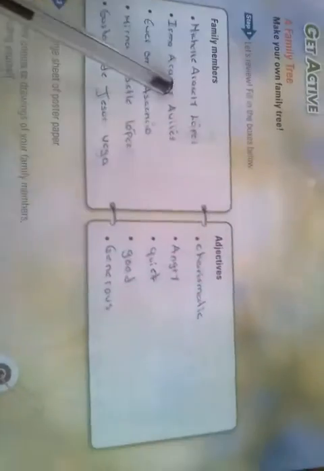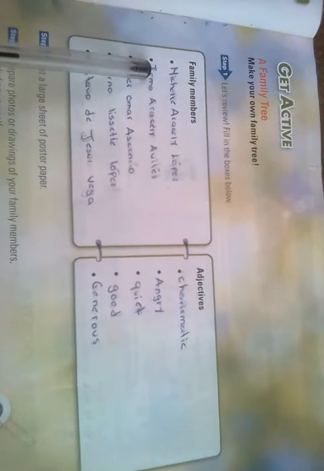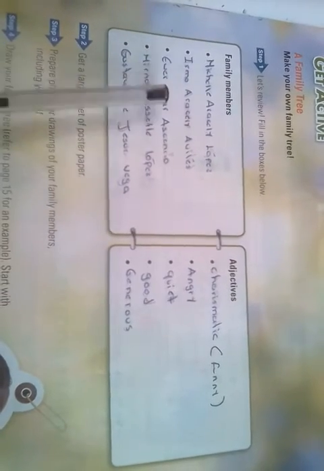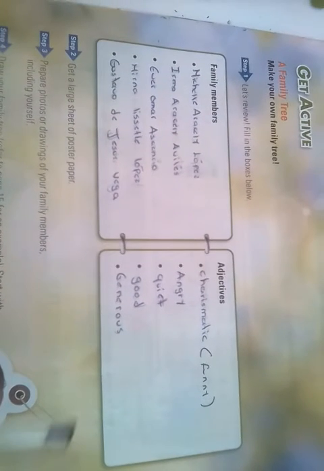Then we put an adjective to each family member. Family members: Michelle Araceli Lopez, adjective, charismatic. Fanny, Irma Araceli Avilés, angry. Ever Omar Asensio, quiet. Mirna Lisette López, good. Gustavo de Jesús Vega, generous.